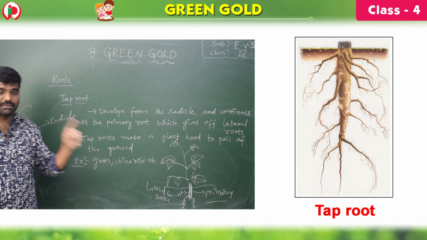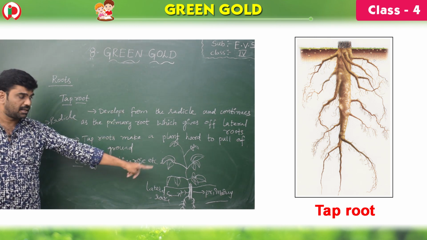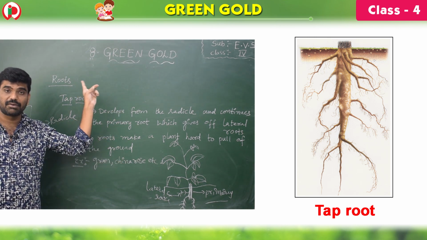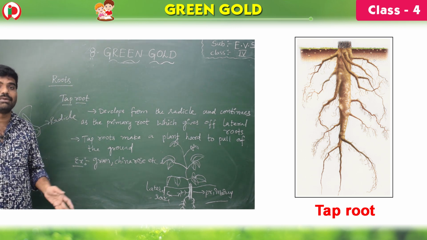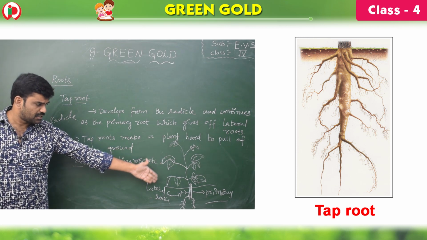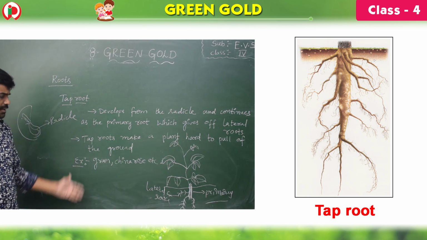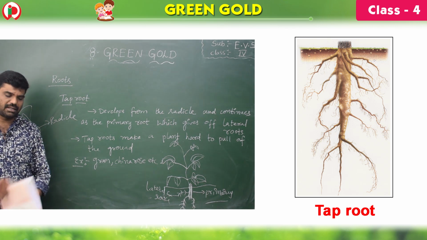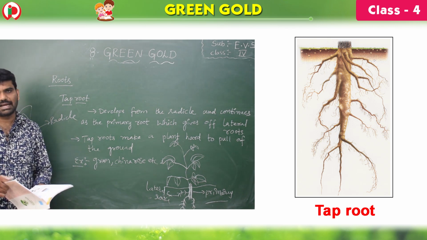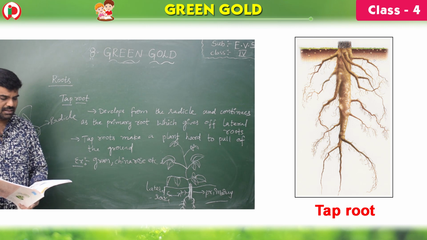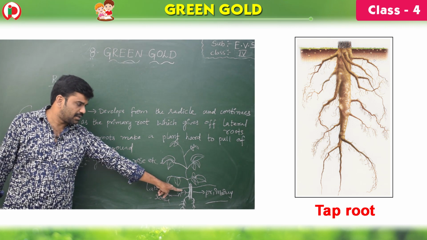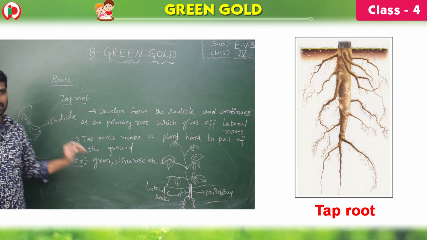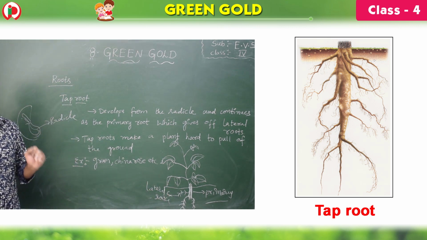The main difference between the taproot and fibrous root is that here the primary root is present, and there the primary root is absent. So in the fibrous root, fiber-like roots come, while here lateral roots and the primary root are present. Example is gram, China rose, etc. In the other, the examples are maize, grass, wheat, etc. So what is the main difference? The primary root and the lateral roots are present in the taproot system. They are absent in the fibrous root system.